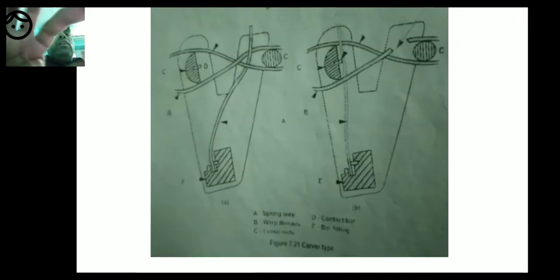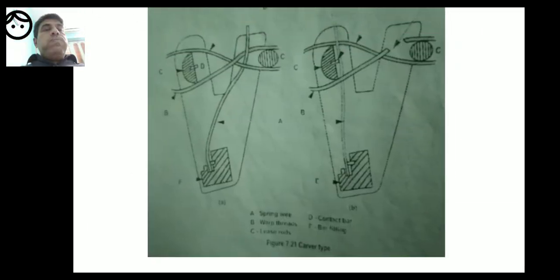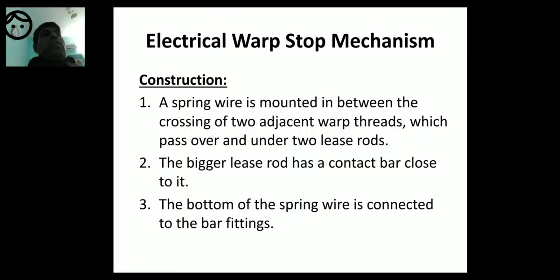So you can see the warp threads are passing over and under lease rods. You can see a spring wire is mounted. A spring wire is mounted in between the crossing of two adjacent warp threads which pass over and under two lease rods.